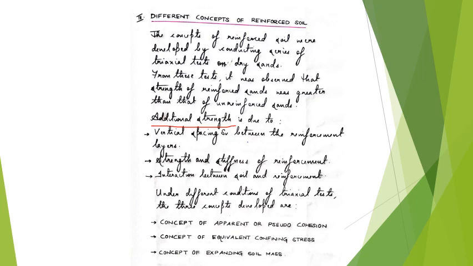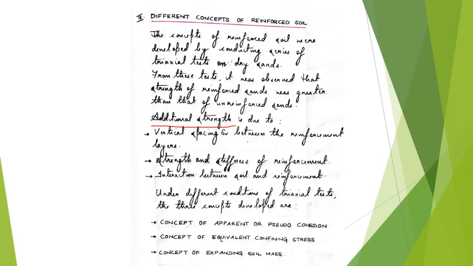If we talk about the vertical spacing Sv between the reinforcement layers, I've already said that the vertical spacing can be neither too large nor too small. You are reinforcing the soil by intercepting the rupture plane so that no failure of soil happens.